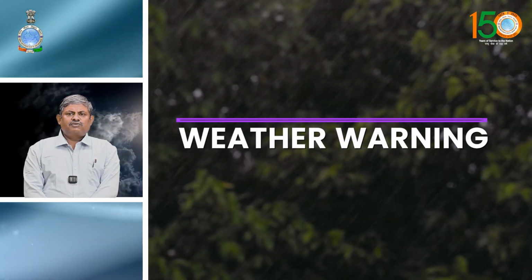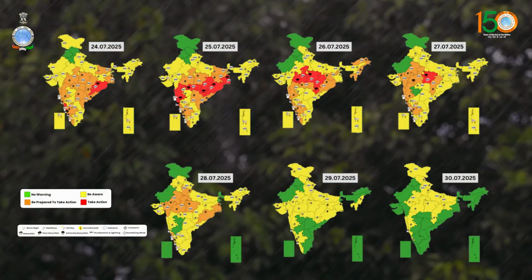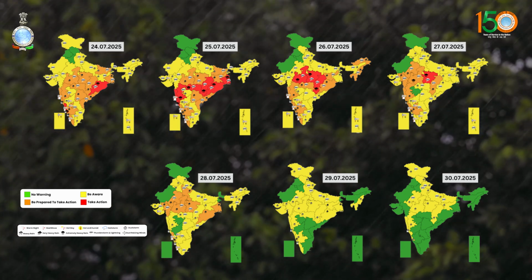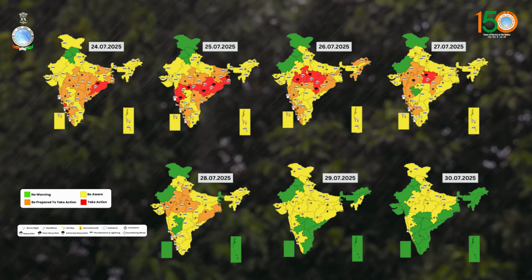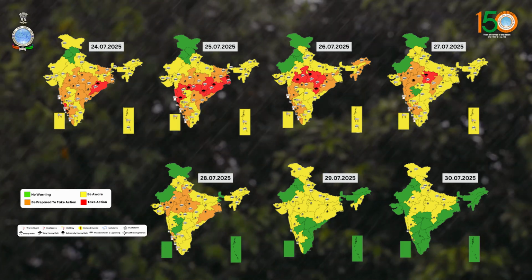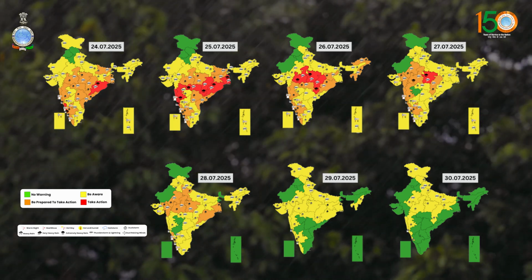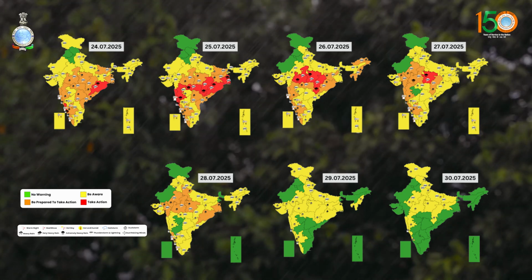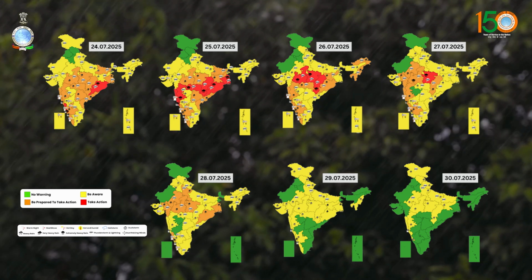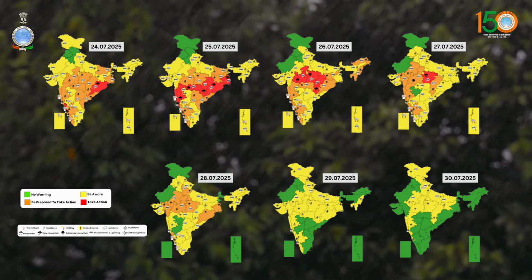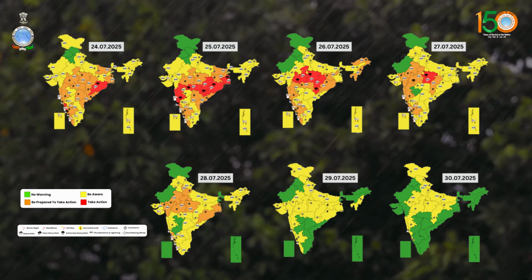Now we will see the subdivision-wise weather warning for the next 7 days. Heavy to very heavy rainfall activity is likely to continue over many parts of India during the next 6 to 7 days, with extremely heavy rainfall, more than 20 centimeter per day, likely over Odisha on 24th and 25th, Chhattisgarh on 25th and 26th, Madhya Pradesh on 26th and 27th. This is under the influence of the system formed today over the northern part of the Bay of Bengal. Apart from that, Konkan and Goa coast, Ghat areas of Madhya Maharashtra, Vidarbha and Gangetic West Bengal will also experience extremely heavy rainfall on 25th July.